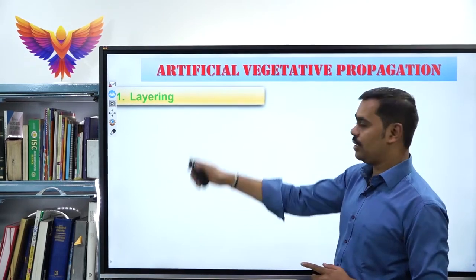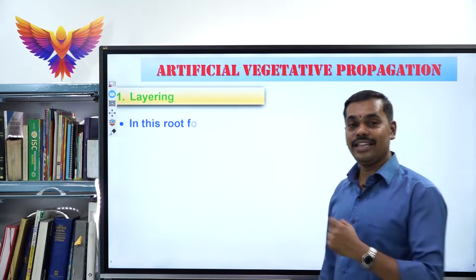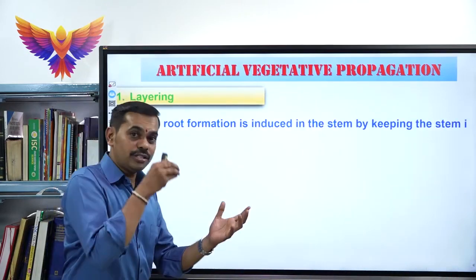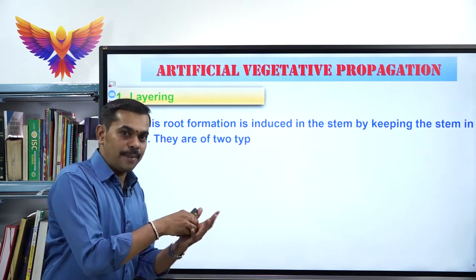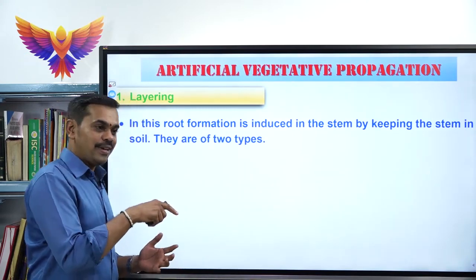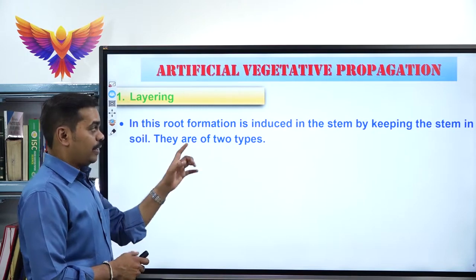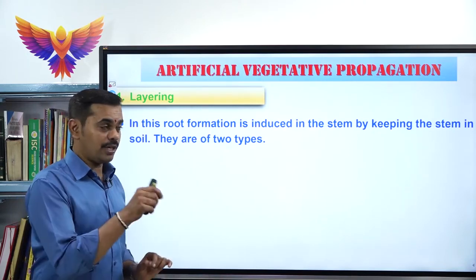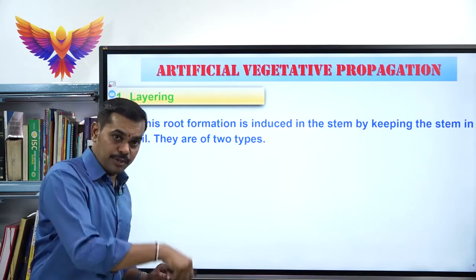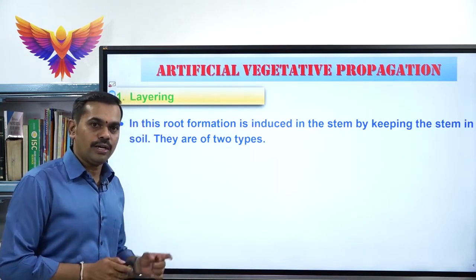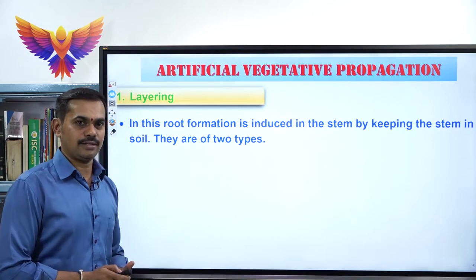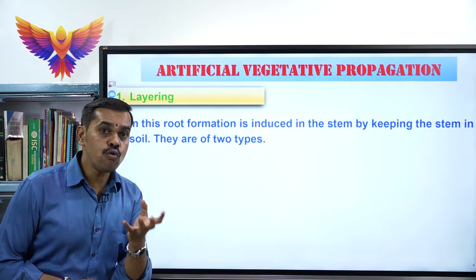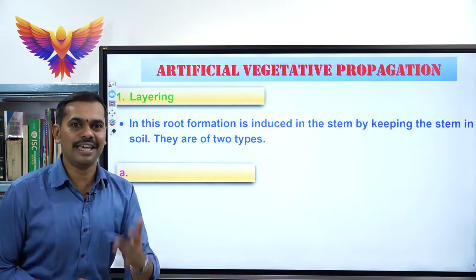Under that, the first one is called layering. In layering, what happens? In this method, root formation is induced in the stem by keeping the stem in soil. The root has to be developed. As a result, the stem part of that particular plant is kept inside the soil so that root formation can occur. Again, layering is of two types. First one is called mound layering. Second one is called air layering.